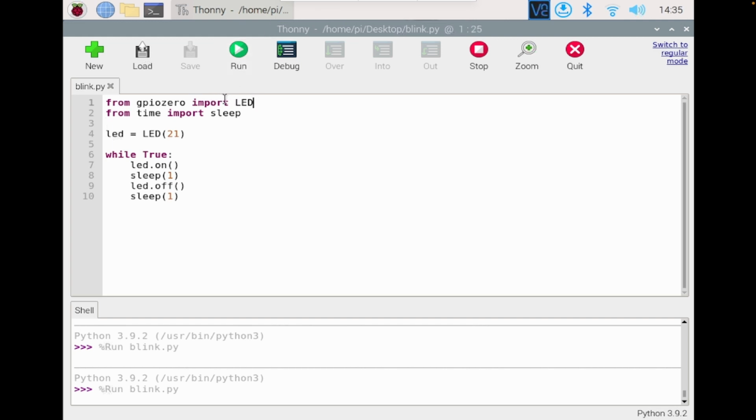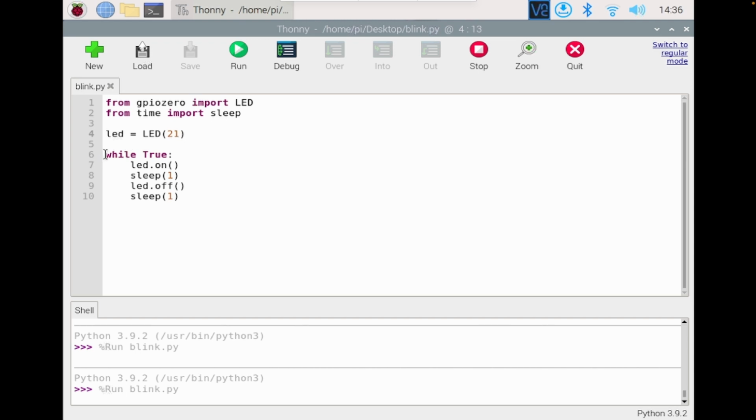So now let's go to the code. The first line is from gpiozero import LED. So I'm importing the gpiozero module, or library, and importing LED. Then from time I'm importing the module sleep. So that's the imports, all the libraries we need in our code. Next, here we have created a variable named led, and we are defining the pin of our LED which we have connected. As I said, I've connected the LED to pin number 21.